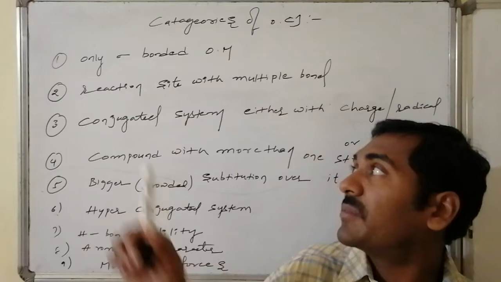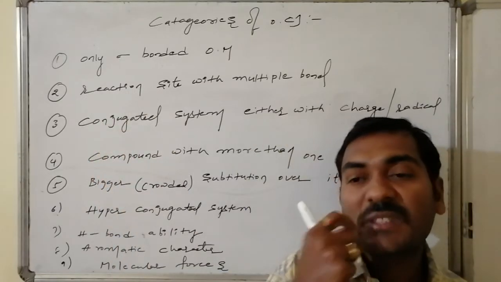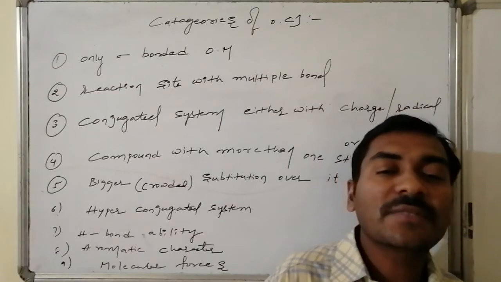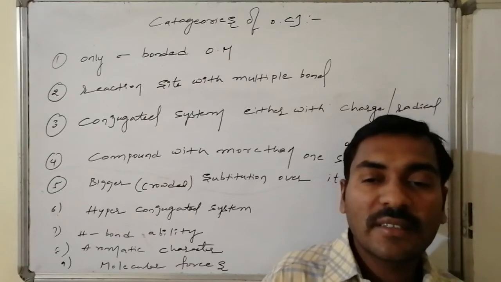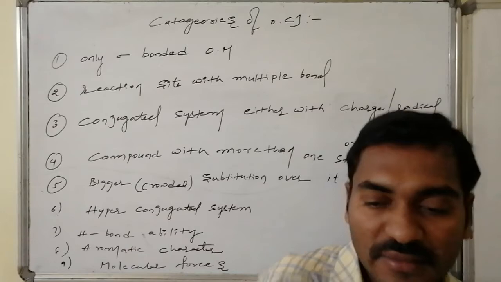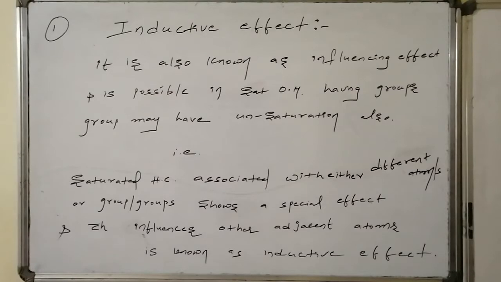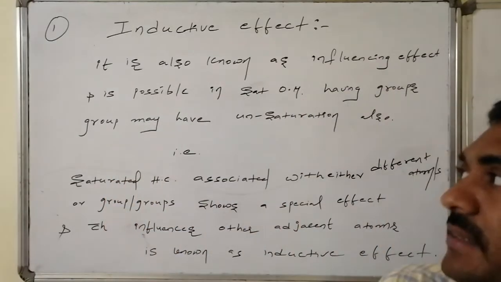The first topic of discussion is only sigma bond containing organic molecules connected with some groups. Then how the charge transfer will occur, what that effect is, and to what extent it is going to be present. The name of the effect is inductive effect. It is also known as the influencing effect.